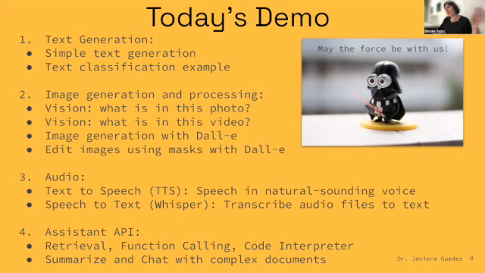Regarding audio, we're going to do text-to-speech. So we are going to listen to this natural sounding voice. And we're going to use Whisper as well to transcribe audio files from German directly to text, and then pass them back to the TTS API so that we can hear the German audio in English. And finally, we will take a quick look at the Assistants API. We're going to use retrieval, function calling, and code interpreter. Hopefully everything works.